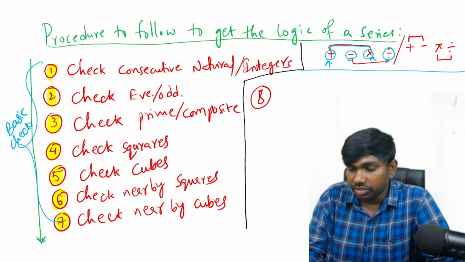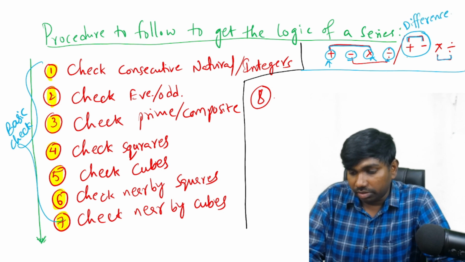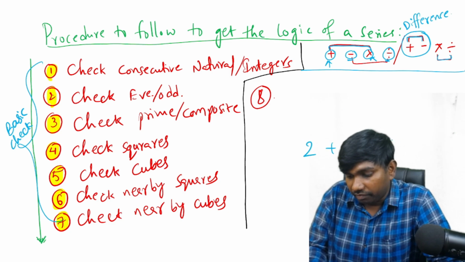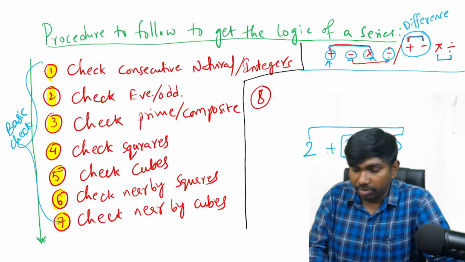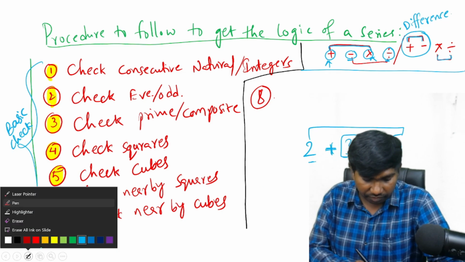And another category is plus and minus, one category, into and divided by another category. Plus and minus, what they will give? Both of them will give you the difference of the numbers, right? So don't think plus will not give you the difference. Plus will also give you the difference only. 2 plus 3 will be 5. So here it is plus only, but what is 3 to 2 and 5? 3 is the difference of 2 and 5, but we have used plus only. And similarly, what is 2 to 3 and 5? 2 is the difference of 3 and 5, but still we have used plus only. There is no minus symbol, but still we are using the word difference.